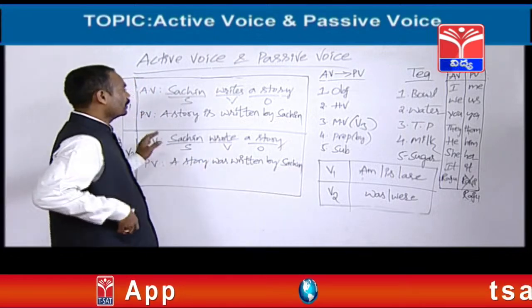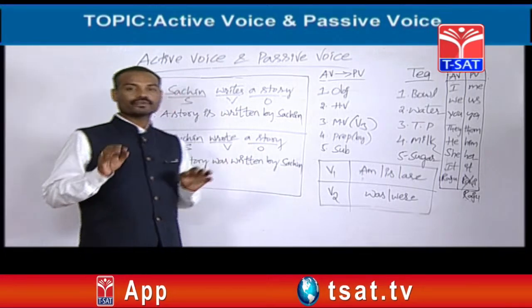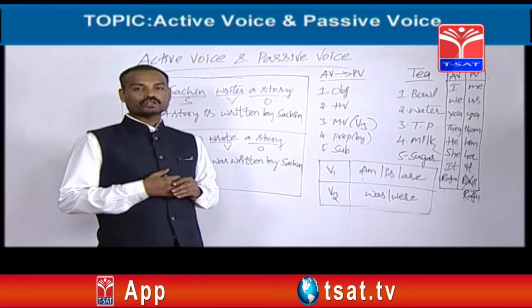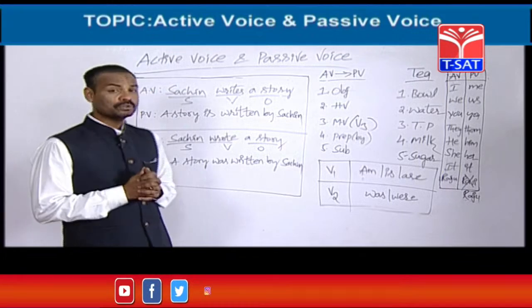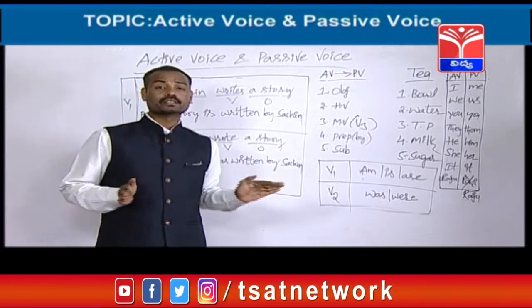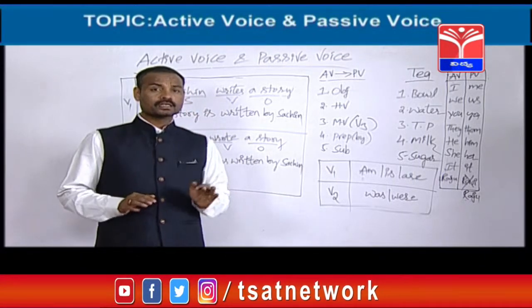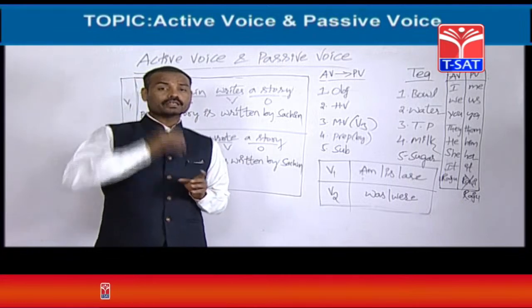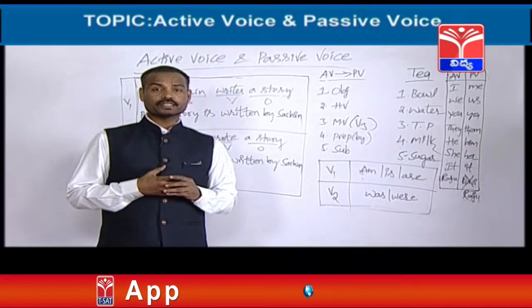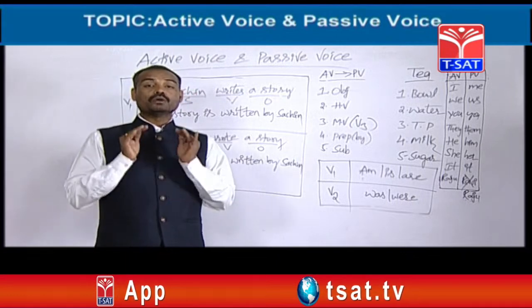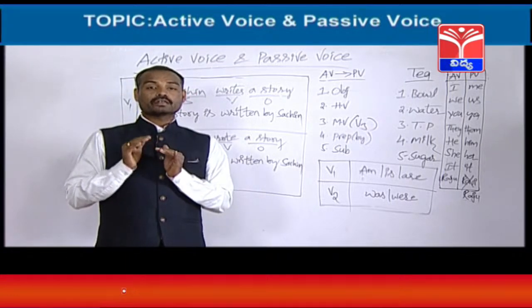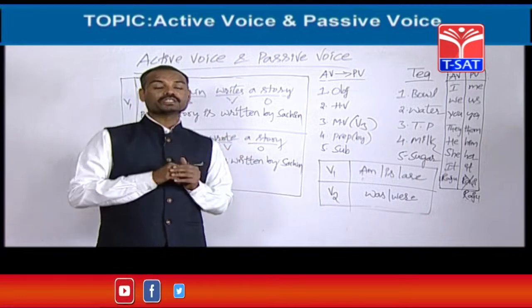So friends, this is the process of changing an active voice into passive voice. It's very easy. Now we should learn tense wise. I told you that only 8 tenses can be changed into passive voice. Now I should explain tense wise how to change active voice into passive voice from simple present tense.